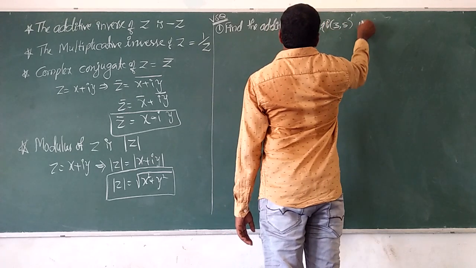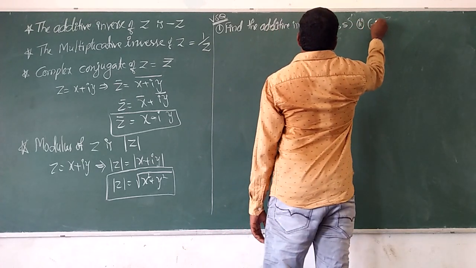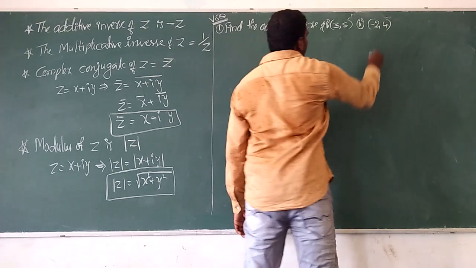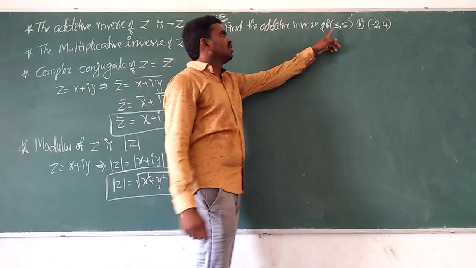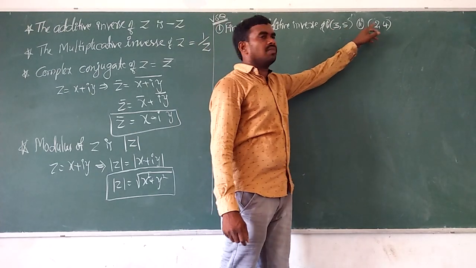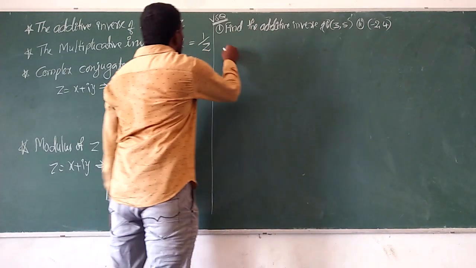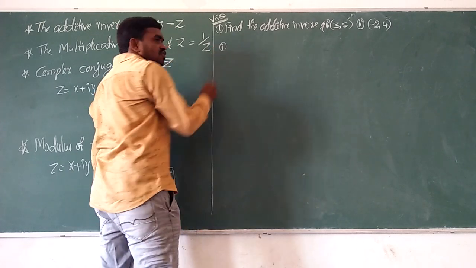Two questions are given. First one is 3, 5. Second one is minus 2, 4. Find the additive inverse of the first one, 3, 5, and the second one, minus 2, 4.